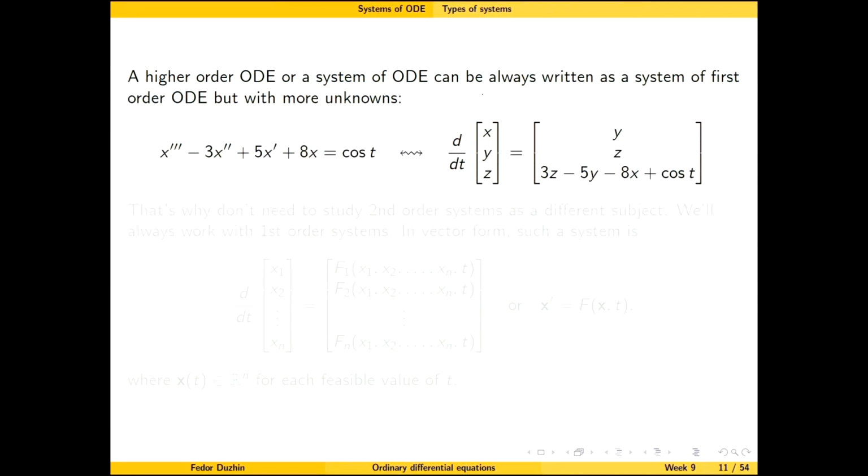As we just saw, a higher order differential equation or a system of differential equations can always be converted to a system of first order differential equations with probably more unknowns, right? So if we have a third order differential equation, we introduce new variables that denote the first, the second, and the third order derivatives of the unknown functions and then we just convert the differential equation to a system.